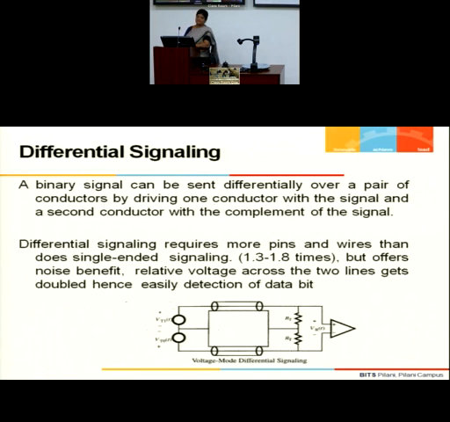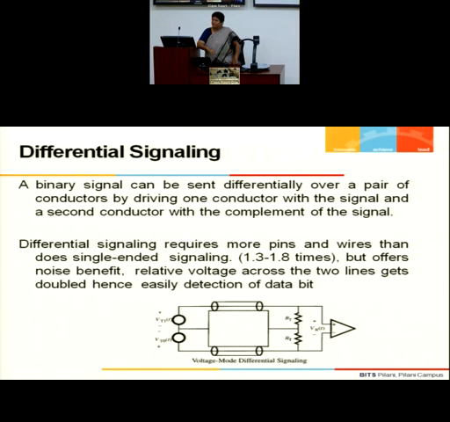And then differential signaling, very, very important from the point of view of noise immunity. It increases what? It increases wire density, because every input will be going differentially. So 2 wires for sending 1 bit of data. Naturally the wire density increases. What gets better is the noise immunity, because a common portion gets eliminated.